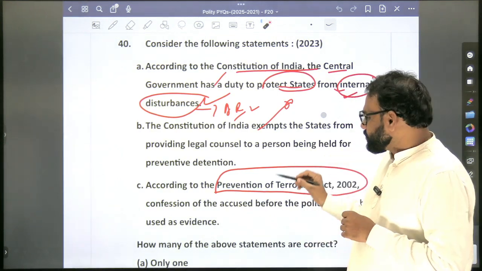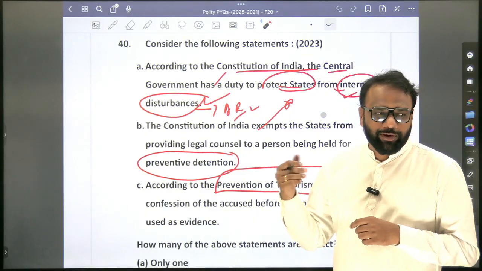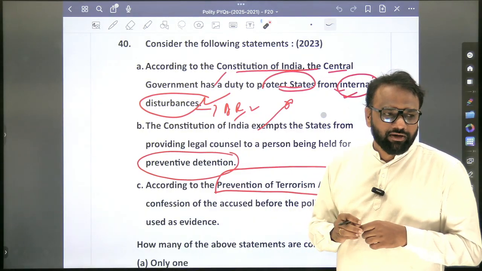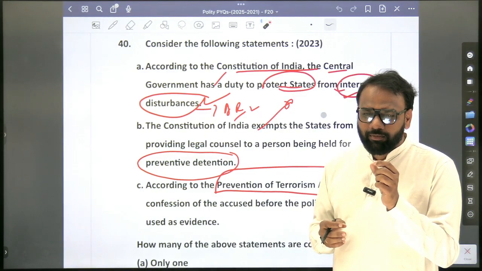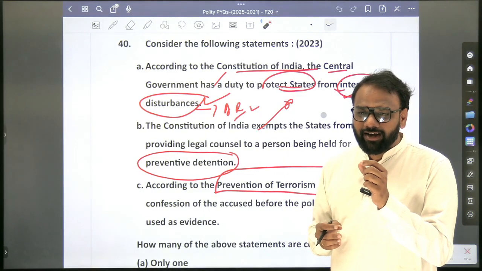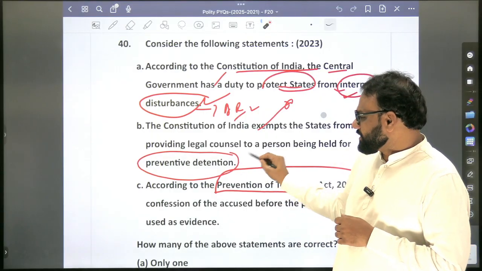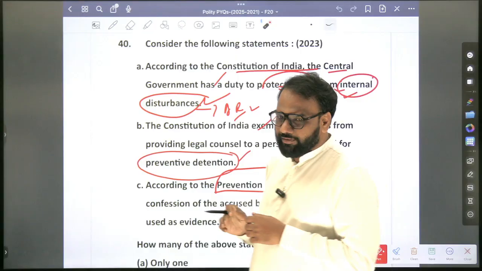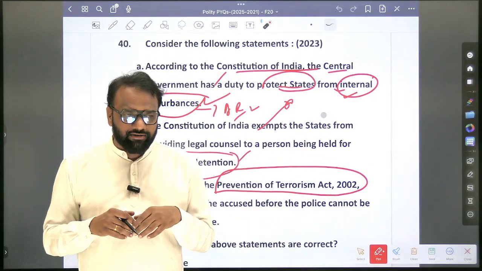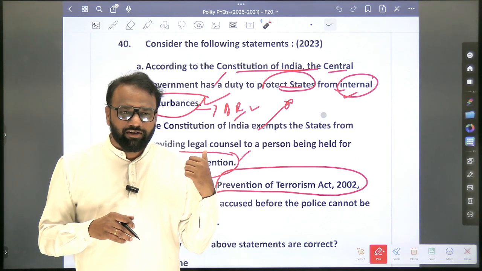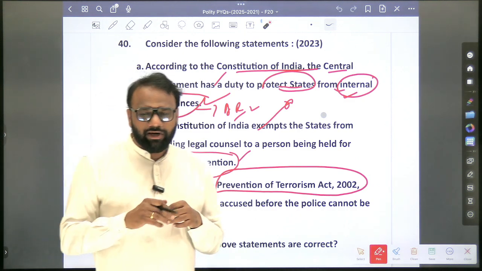So here, when it comes to preventive detention, what is the opposite of preventive detention? Punitive. In case of punitive detention, someone has committed a mistake or there are allegations, then we arrest. But in case of preventive detention, just anticipating that he may get involved in such kind of activities, we arrest them and keep them in jail.